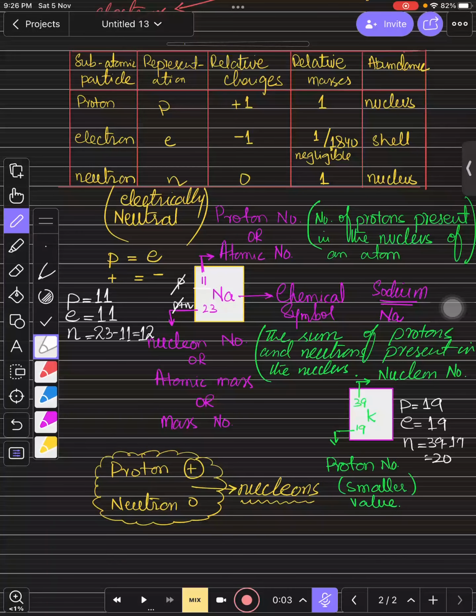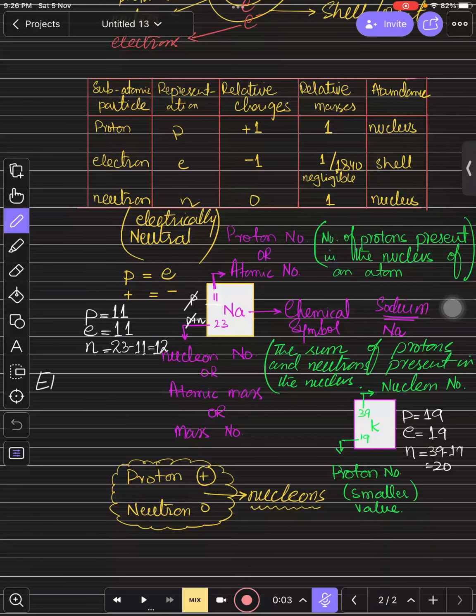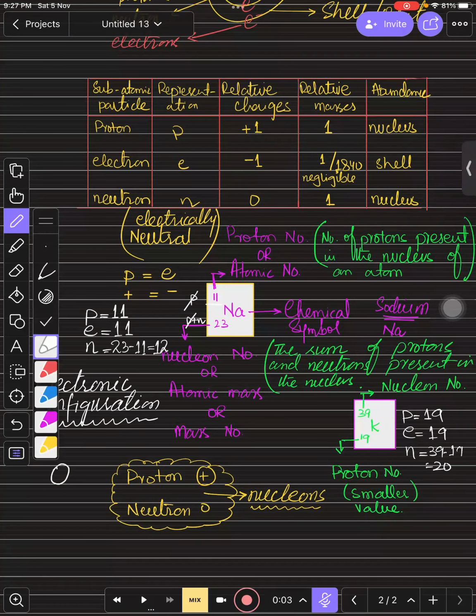Yes. And maybe you are familiar with the word electronic configuration. Are you familiar with this word, electronic configuration? It is actually the way or process of filling electrons in the shells. So you need to remember that the first shell always has a capacity of 2 electrons, right?